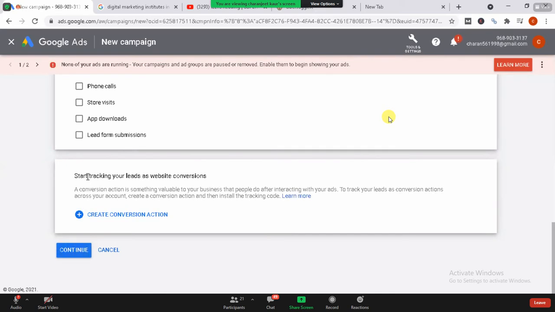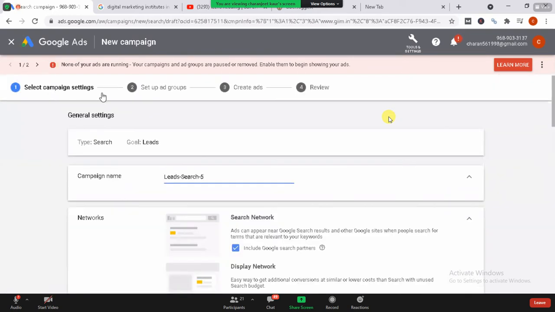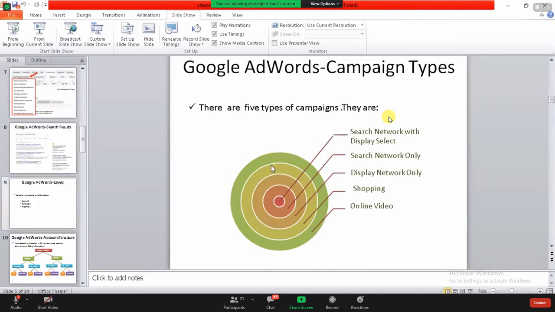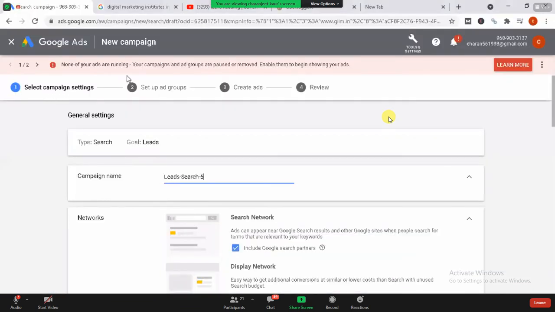Now I don't need this. Start tracking your leads as website conversion. I don't want this. This is not for the relevance part right now. So I'm going to continue on this. Now after this, let's see. Over here, on the first step: select campaign settings, add groups, create ads, and review. I hope you are able to correlate with this section. Set the campaigns. Some more campaign settings we need to set, and after that, ad groups we need to do. Now, in this section, we have selected the campaign. Now, we are going to do the ad group section. Okay.